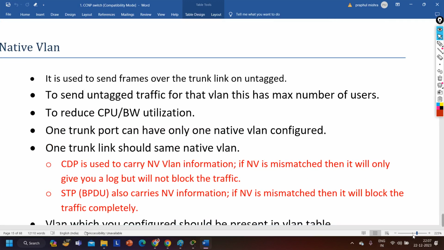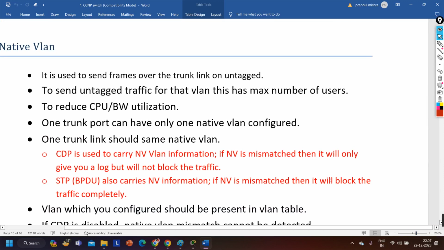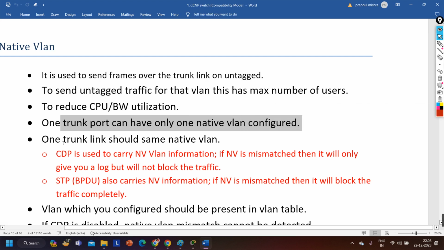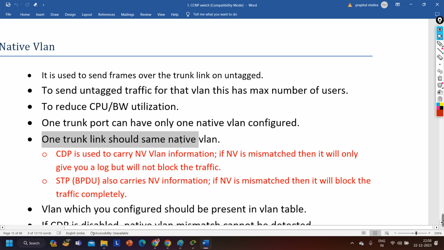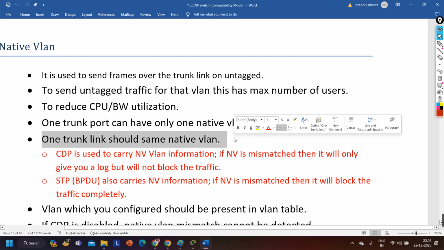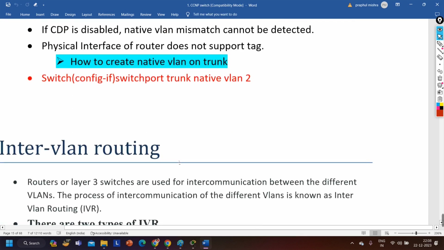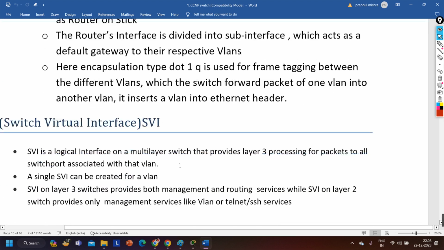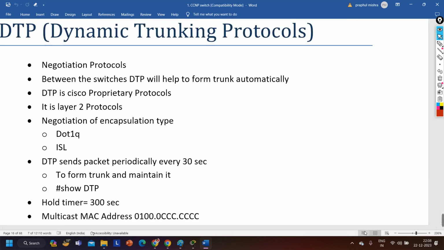Then we have the concept of native VLAN. Native VLAN is used to send untagged traffic for that VLAN. This has a maximum number of users, to reduce CPU utilization. One trunk port can have one native VLAN configured. One trunk link should have the same native VLAN, and then inter-VLAN routing, DTP protocol.